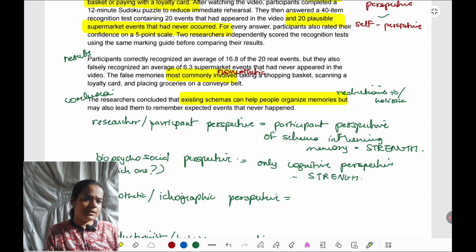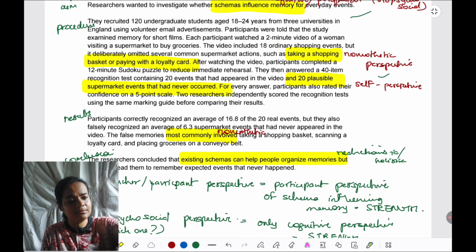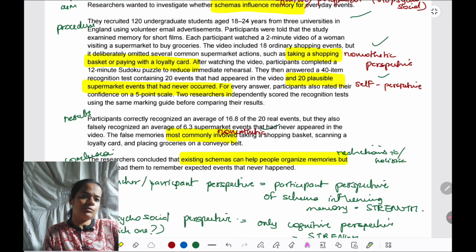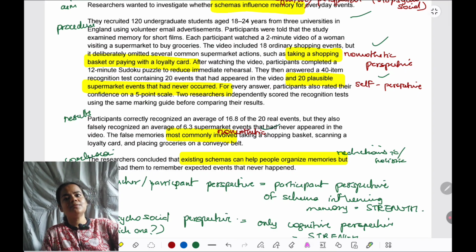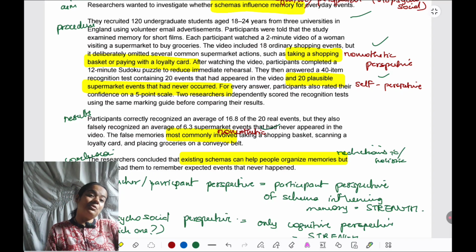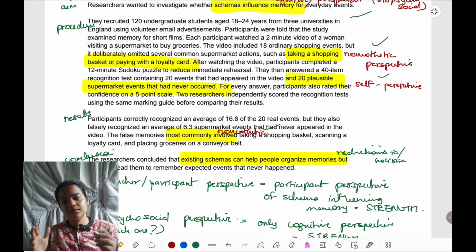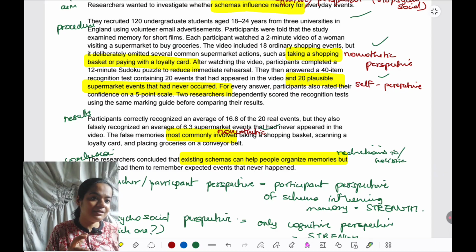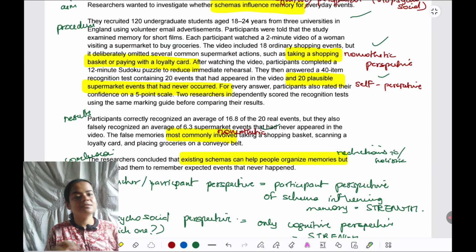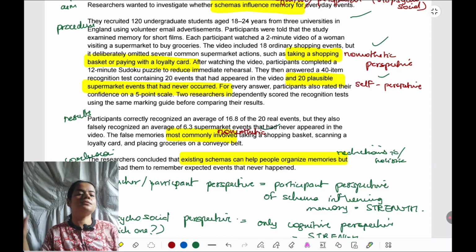Next, coming to nomothetic idiographic, that I marked in many places here. It is a nomothetic perspective, it's a weakness. There's a very strong assumption in this study that everyone's schemas are the same. And not only are the schemas the same, they're going to influence their recognition also in the same way, because directly they tell us most common errors were remembering the conveyor belt, remembering the loyalty cards. So they've just assumed that, okay, everyone has these things in their schema. Everyone is going to mark these things only in the recognition test because their schemas are there.